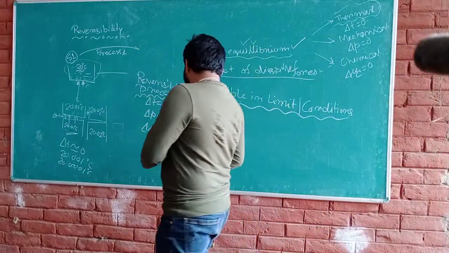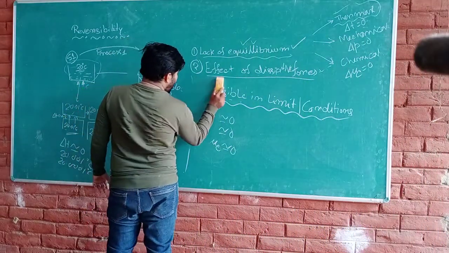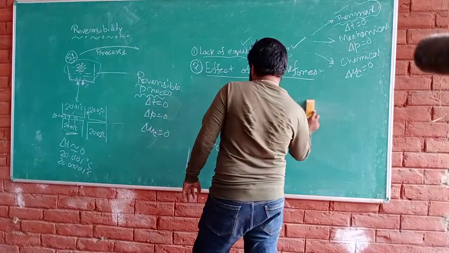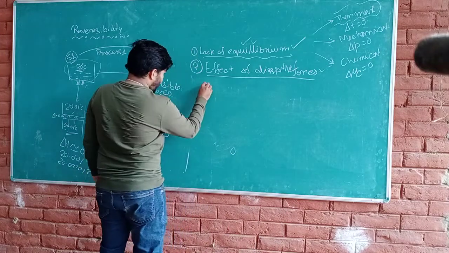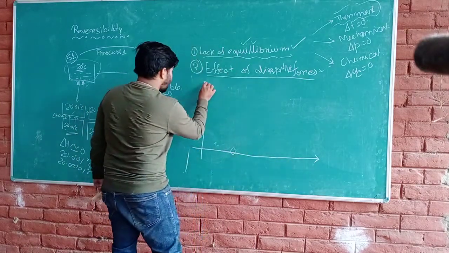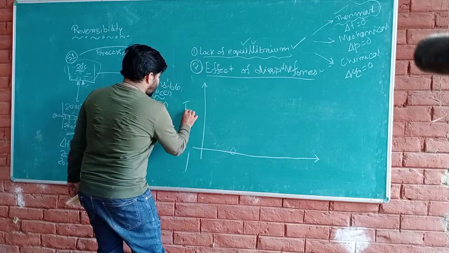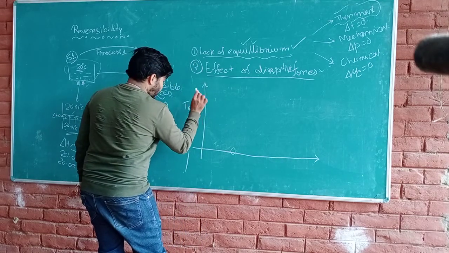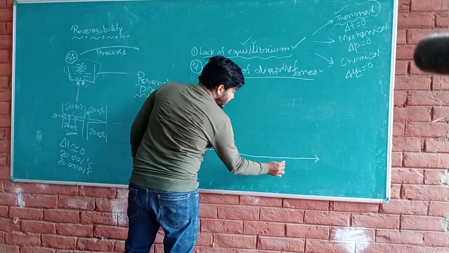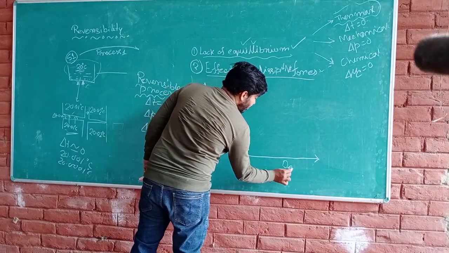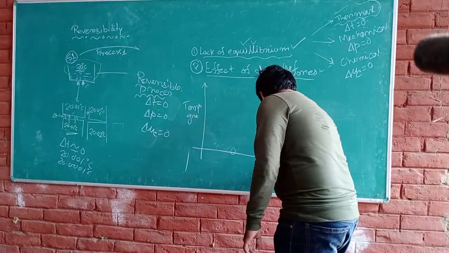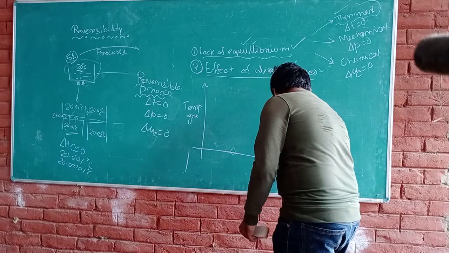Now, if we plot a curve just like this, there is a temperature gradient, and this is the degree of irreversibility, and this is time.